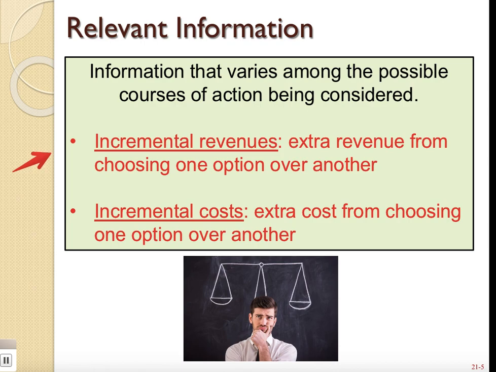And so we usually classify those things as one of two things. It's either incremental revenue, which means extra revenue that you're going to get from choosing one option over the other. So that means more sales, more money coming in. Incremental cost is going to be any extra cost from choosing one option over the other. So if choosing one option is going to cost you more money or have an additional expense, that's going to be an incremental cost. And so we really just want to focus on those relevant pieces of information, any additional revenues coming in or any additional costs.